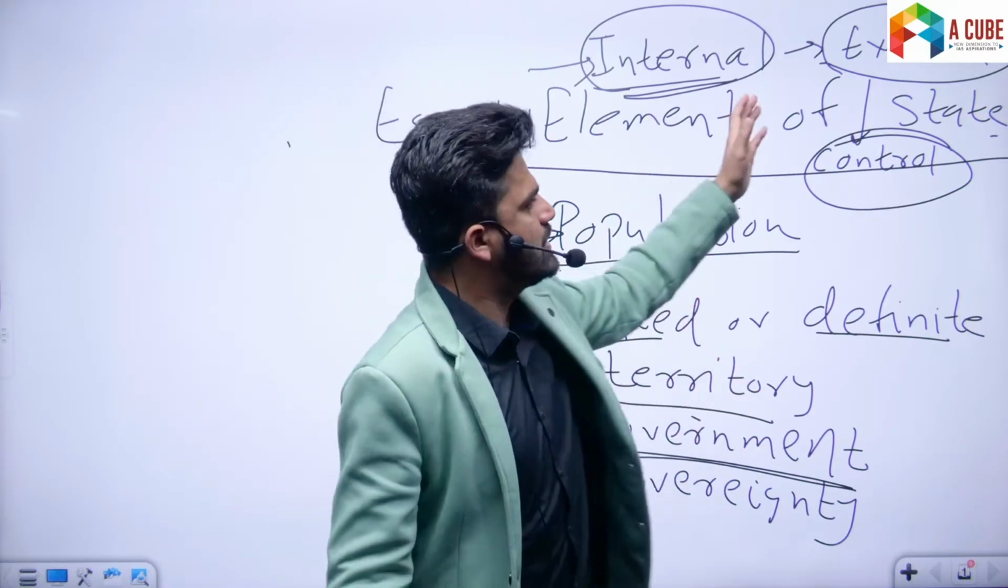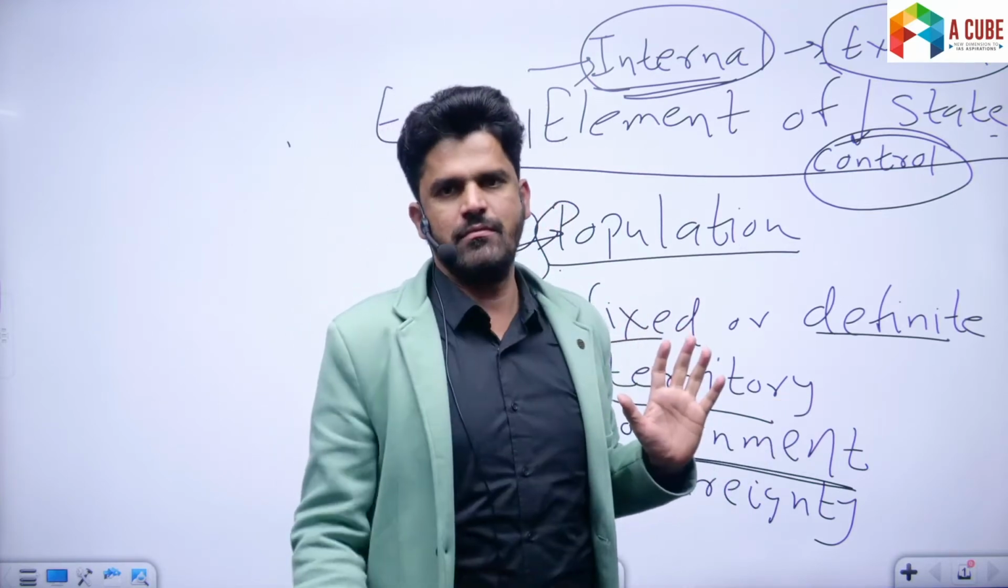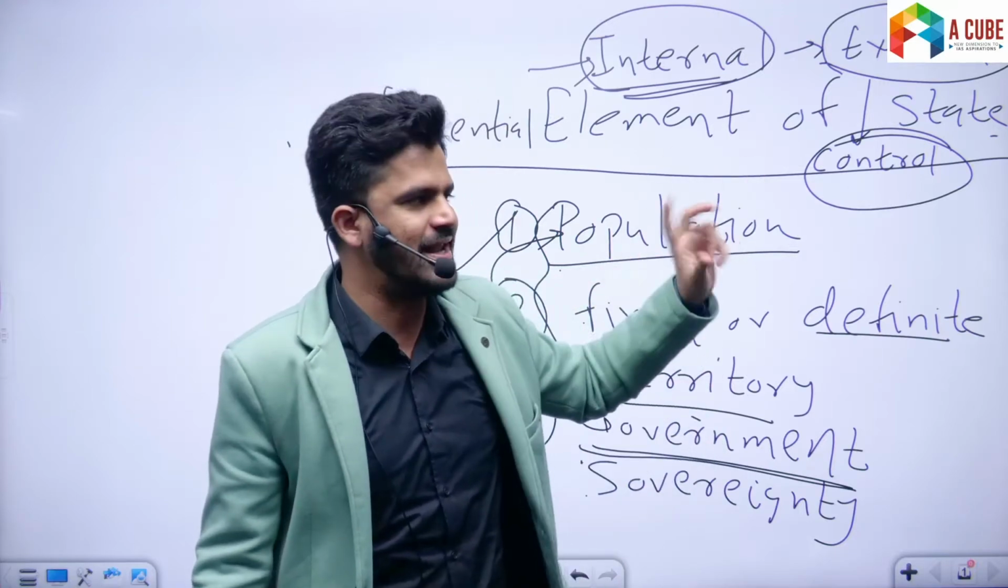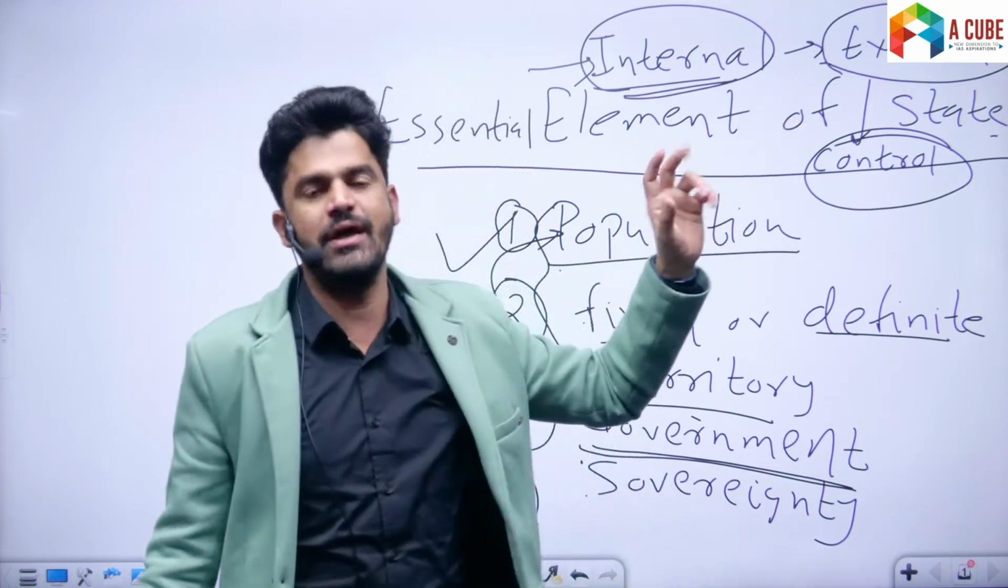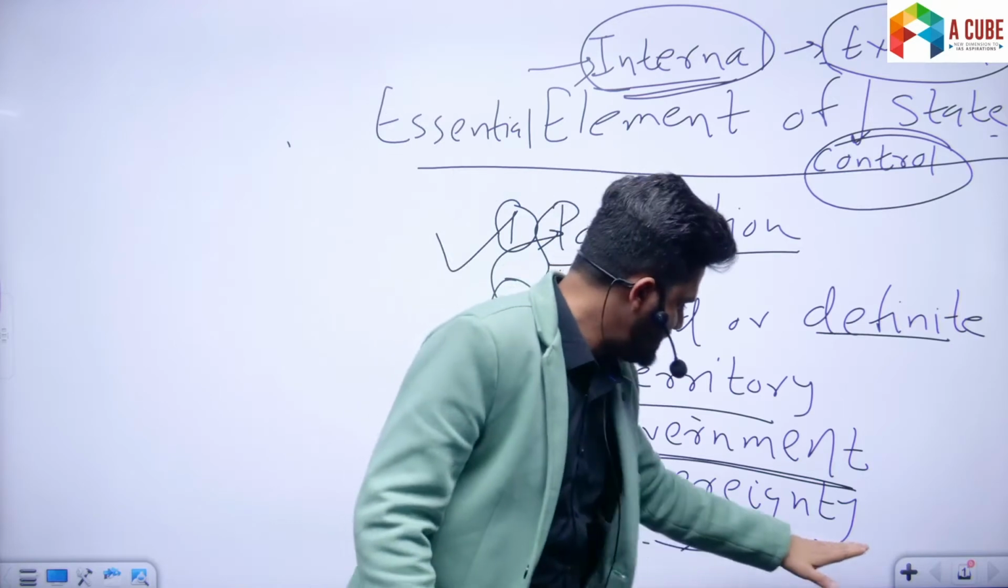In terms of conducting external affairs, the Indian state is sovereign. We are independent. There cannot be any interference in our external affairs, the way we manage our external affairs. So that is called sovereignty in the external manner, external affairs. So understand this. I hope sovereignty is clear.